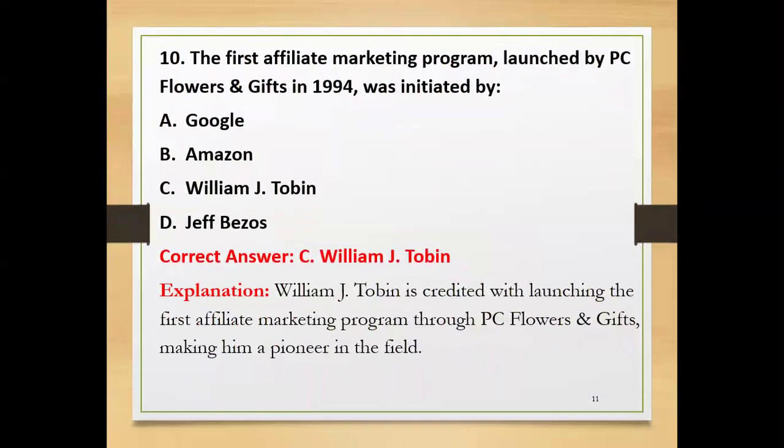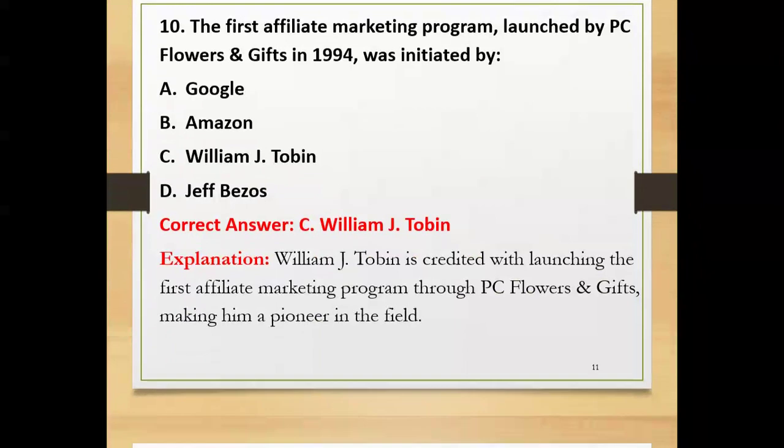The next one. The first affiliate marketing program launched by PC Flowers and Gifts in 1994 was initiated by whom? Is it Google, Amazon, William J. Tobin, Jeff Bezos? The correct answer is William J. Tobin. He is credited with launching the first affiliate marketing program through PC Flowers and Gifts, making him a pioneer in the world.